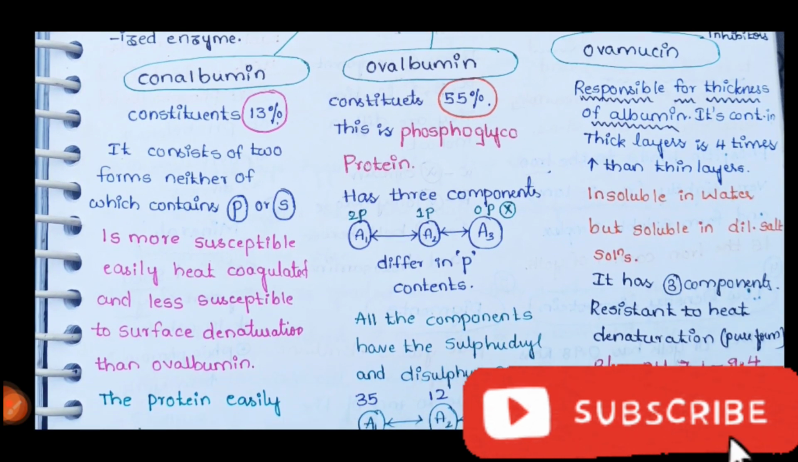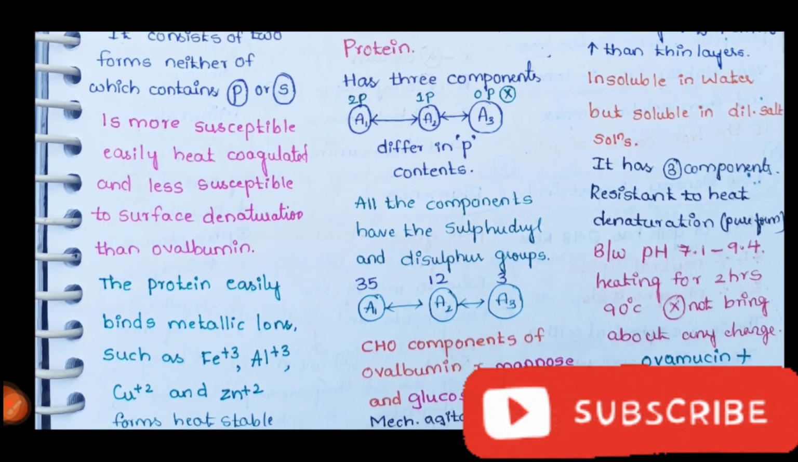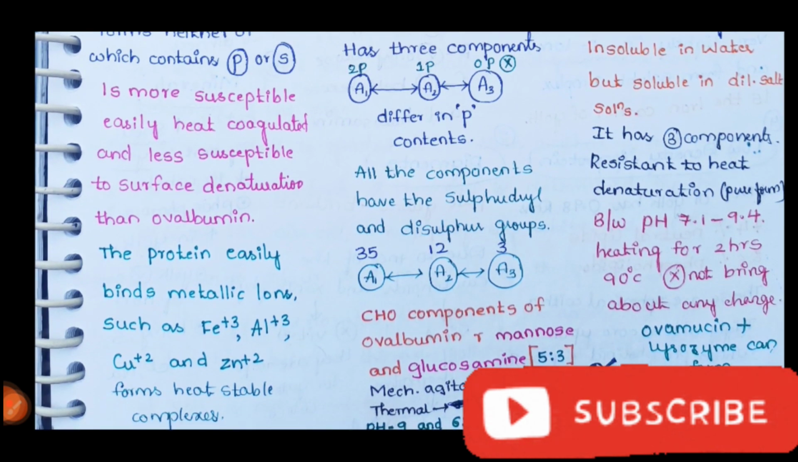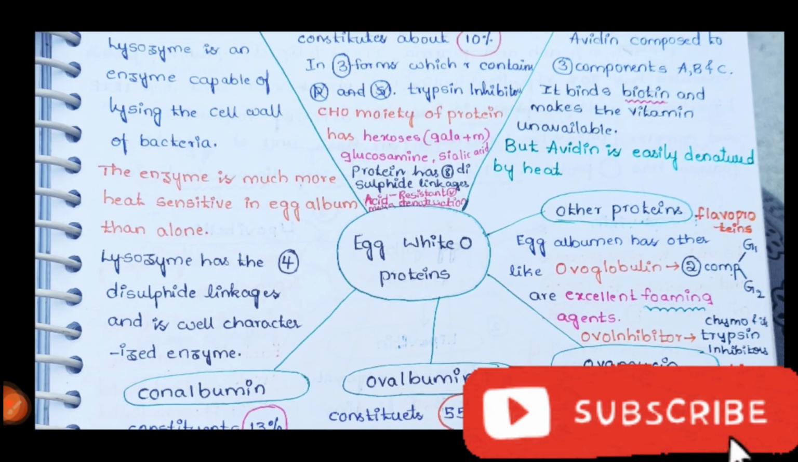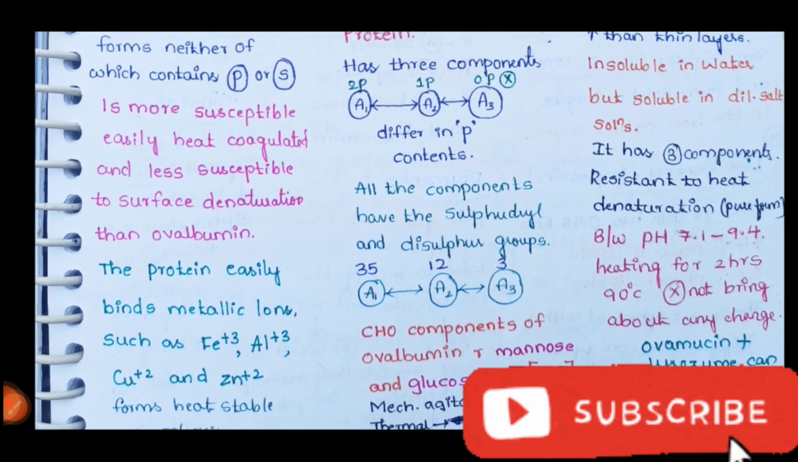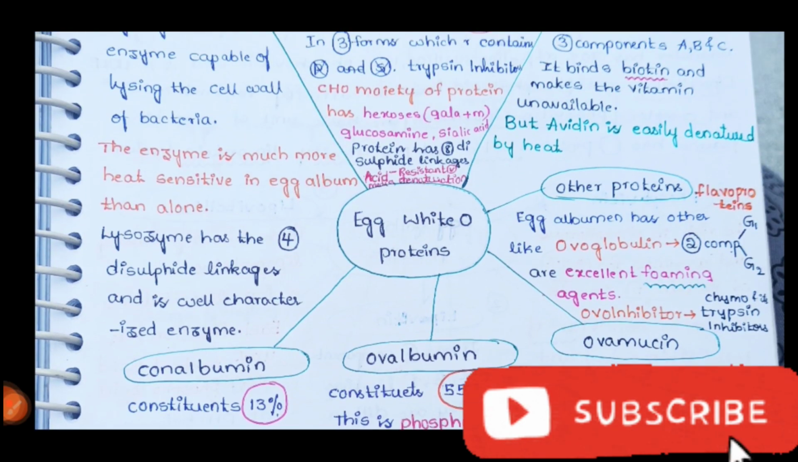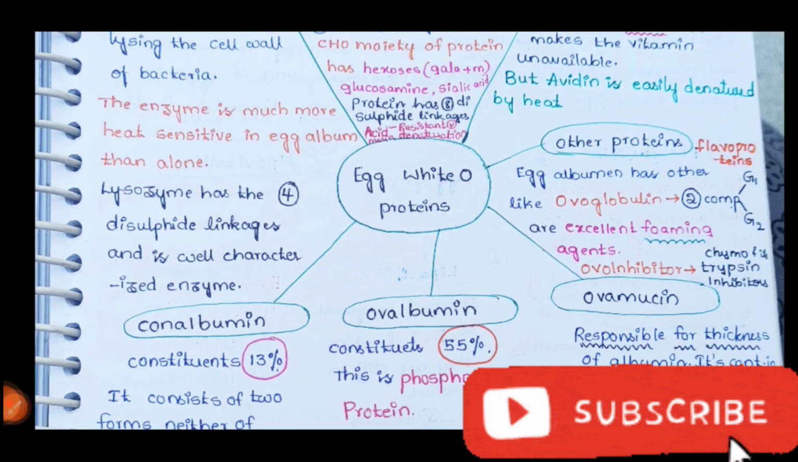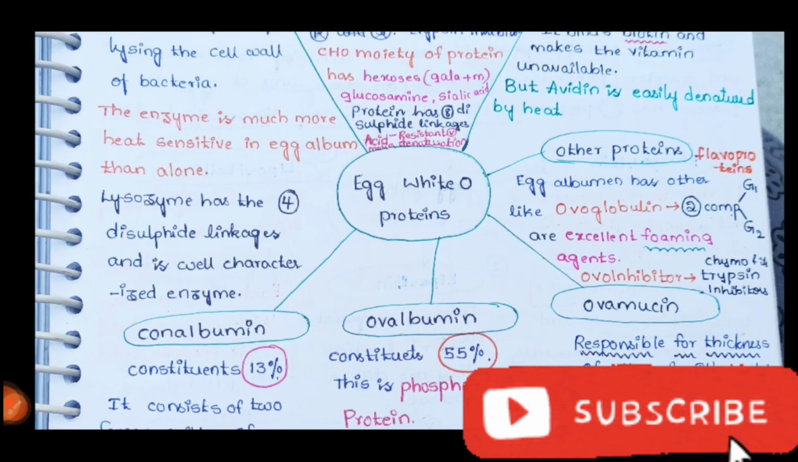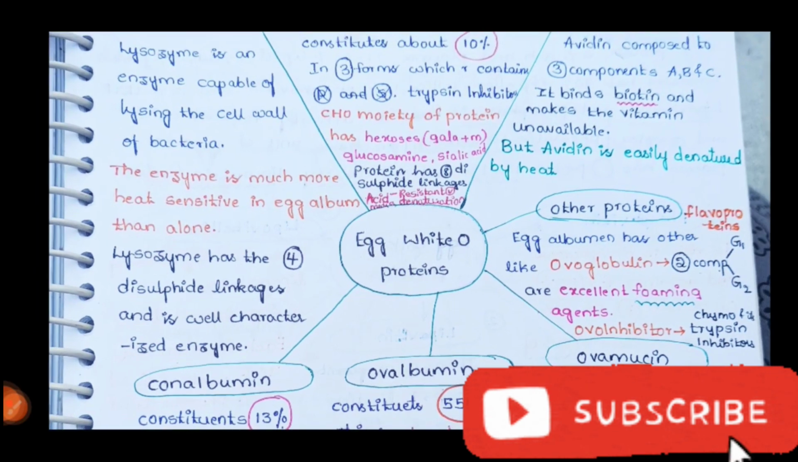And ovomucin is responsible for the thickness of the albumin, and it has 3 components that are resistant to heat denaturation, where ovomucin and lysozyme can form a water soluble complex. Other proteins are flavoproteins and ovoglobulin, and it has 2 components, globulin 1 and globulin 2, which are responsible for foaming. Actually we say that egg white proteins are rich in foaming properties, and in particular ovoglobulin is very responsible for the foaming properties of egg white. Okay. And next, coming to the ovoinhibitor, chymotrypsin and trypsin inhibitor. So this is about the egg white protein, friends.